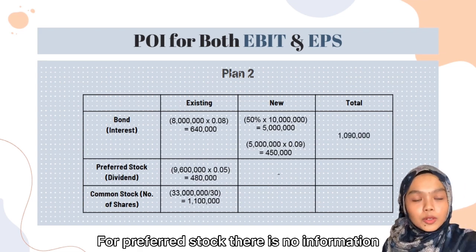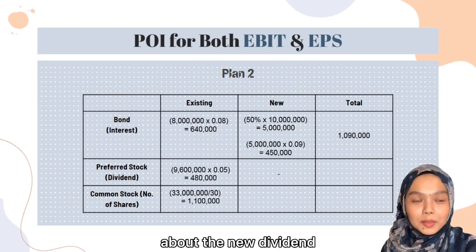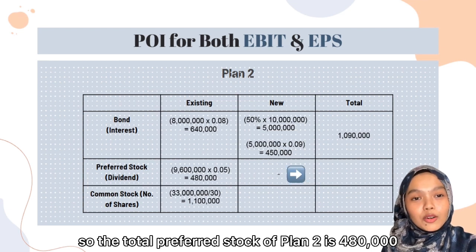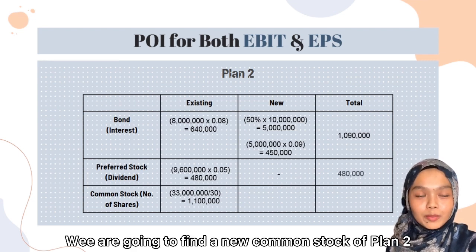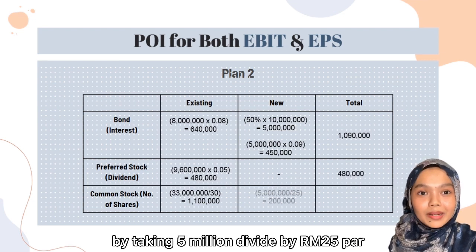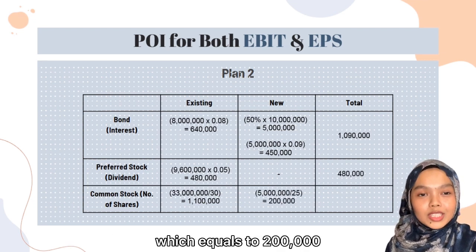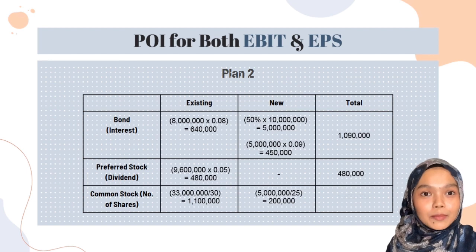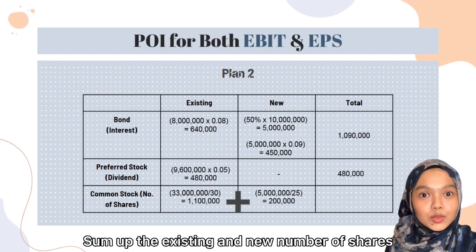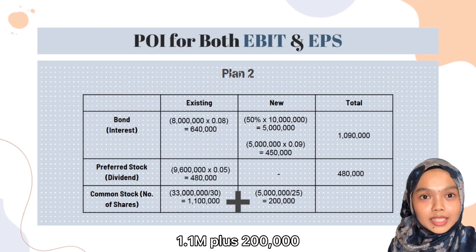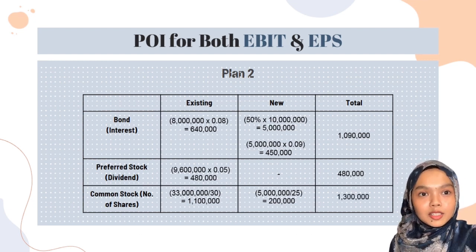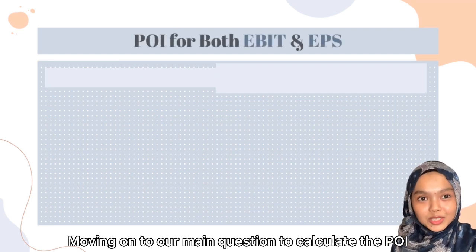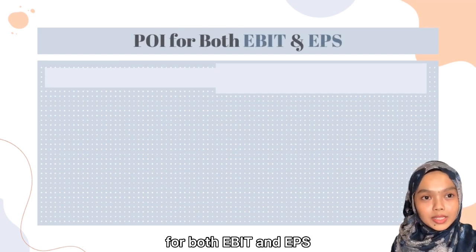Then plus both 640,000 and 450,000 would be 1,090,000, which is the total of the bonds for Plan 2. For preferred stock, there is no information about the new evidence, so the total of preferred stock of Plan 2 is 480,000. We are going to find the new common stock of Plan 2 by taking 5 million divided by 25 ringgit par, which equals to 200,000. Sum up the existing and new number of shares. 1.1 million plus 200,000 would total 1.3 million number of shares. Moving on to our main question to calculate the POI for both EBIT and EPS.